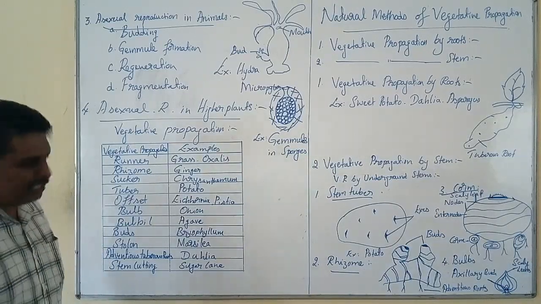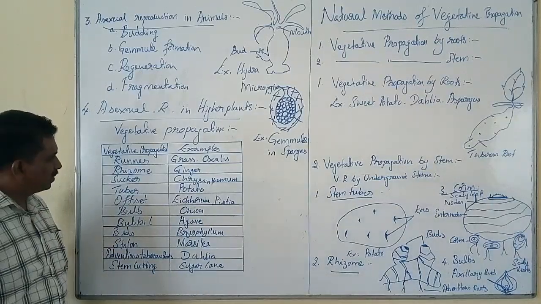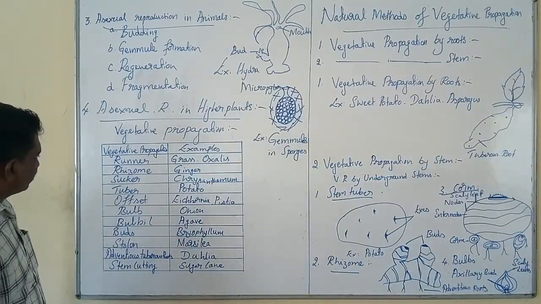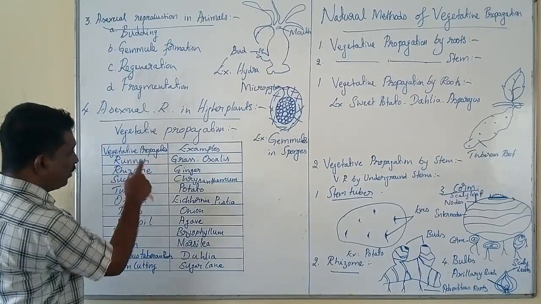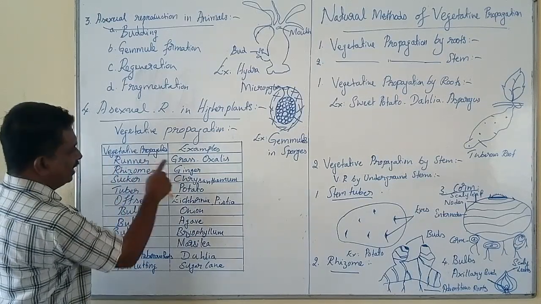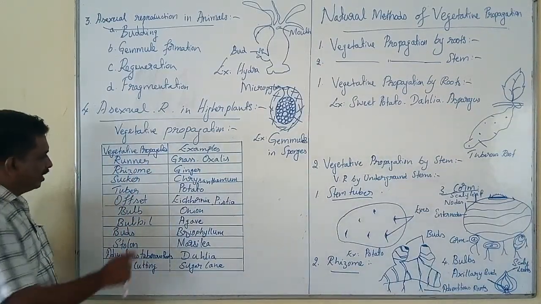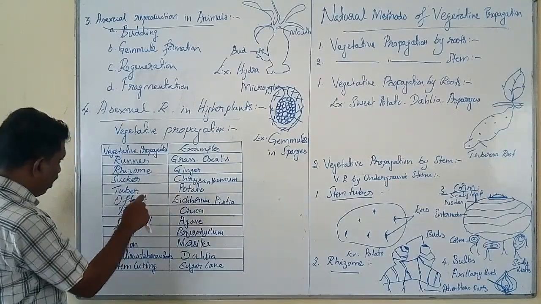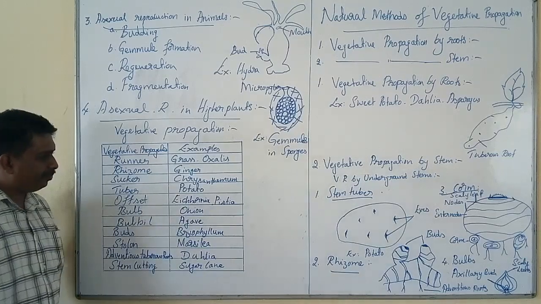With reference to vegetative propagation in plants, the runner type of vegetative propagule is seen in grass and also in Oxalis. In ginger, the vegetative propagule is the rhizome.